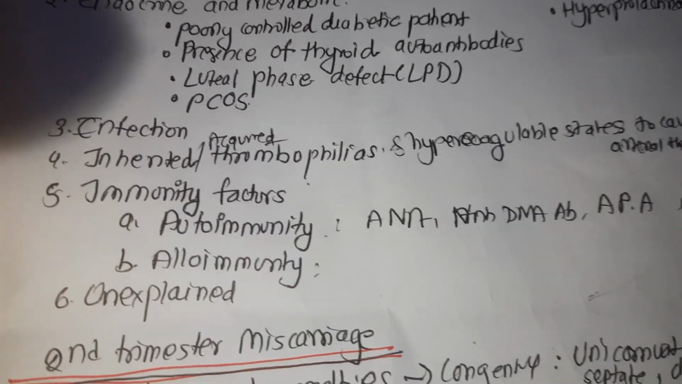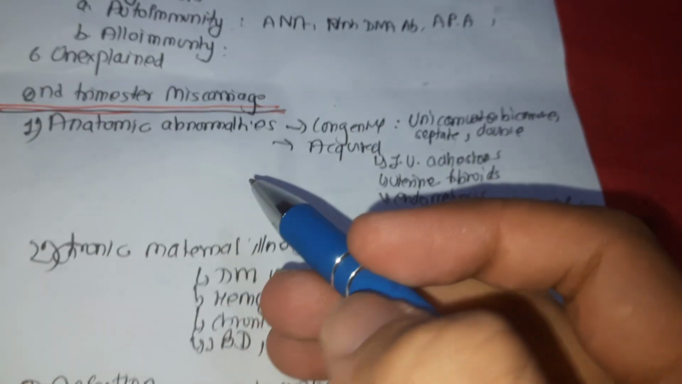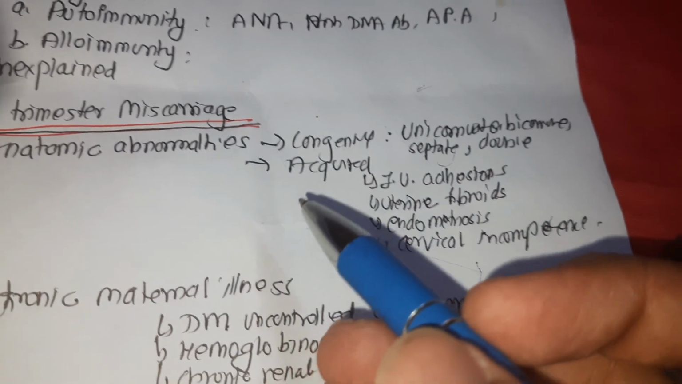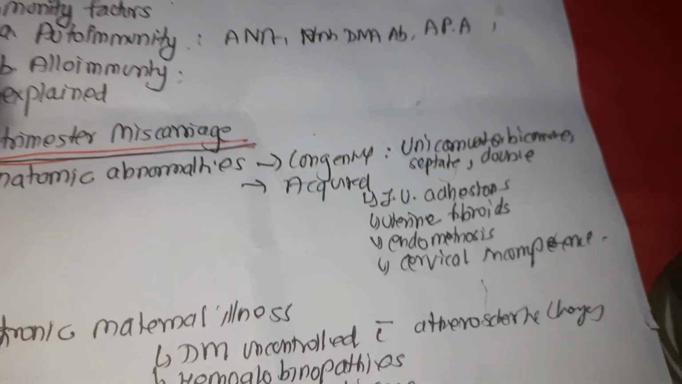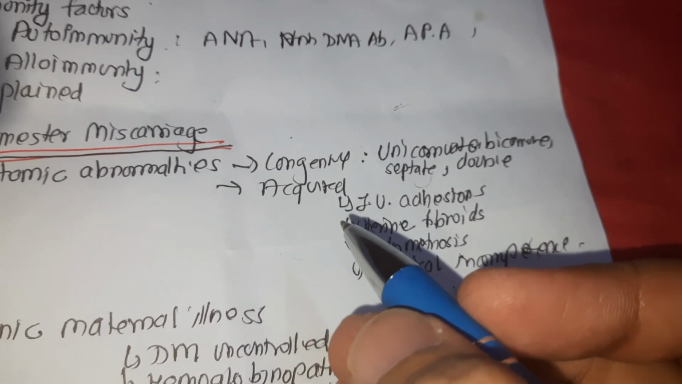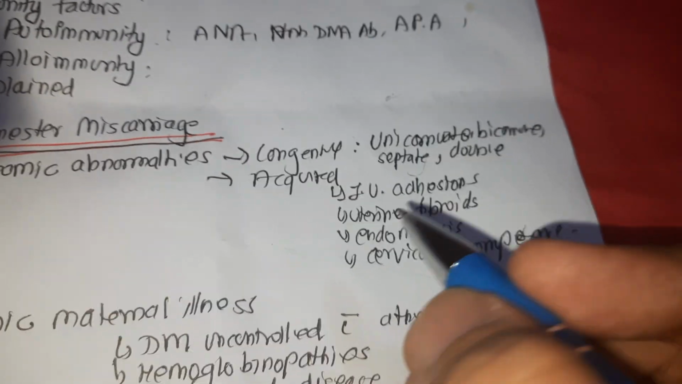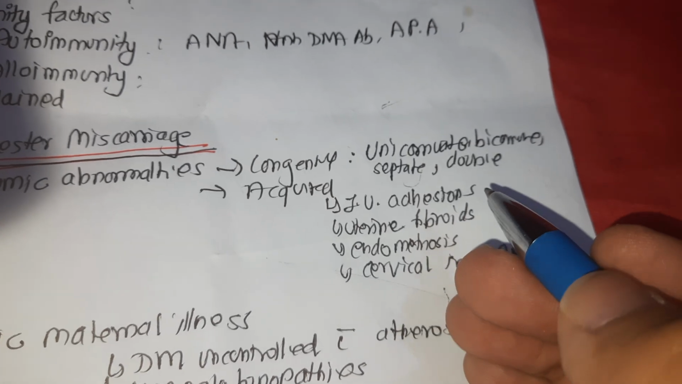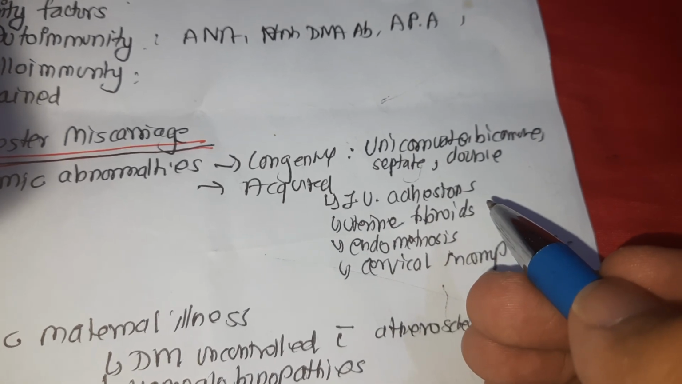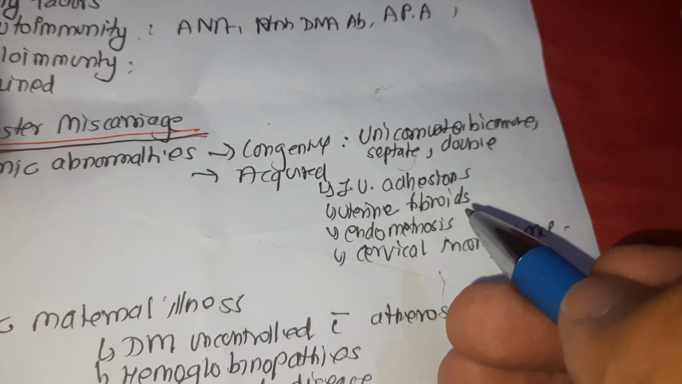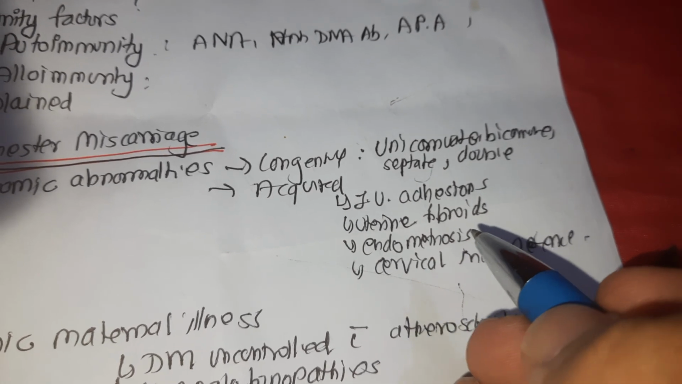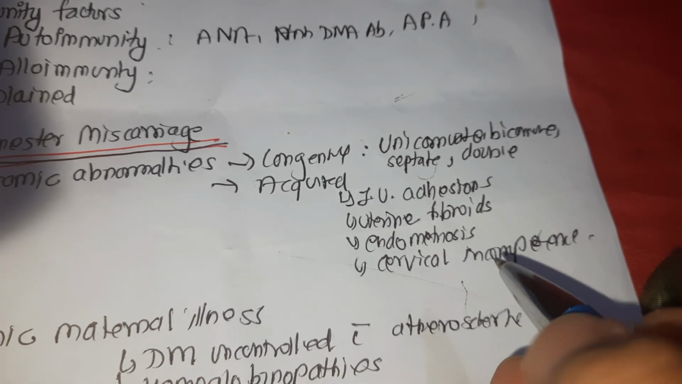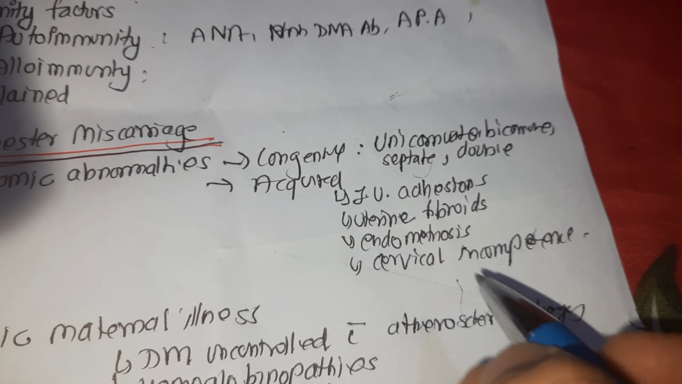The cause is unknown. And the causes for second trimester pregnancy loss or recurrent abortion are: one, we have the anatomical abnormalities. They are responsible for 10 to 15% of cases. They may be either congenital or acquired. Congenital anomalies may be due to a defect in Mullerian duct fusion or resorption. Examples are unicornuate, bicornuate, septate, or double arcuate uterus. The congenital cervical incompetence is rare. The acquired anomalies are intrauterine adhesions, uterine fibroid, and endometriosis, and also cervical incompetence.